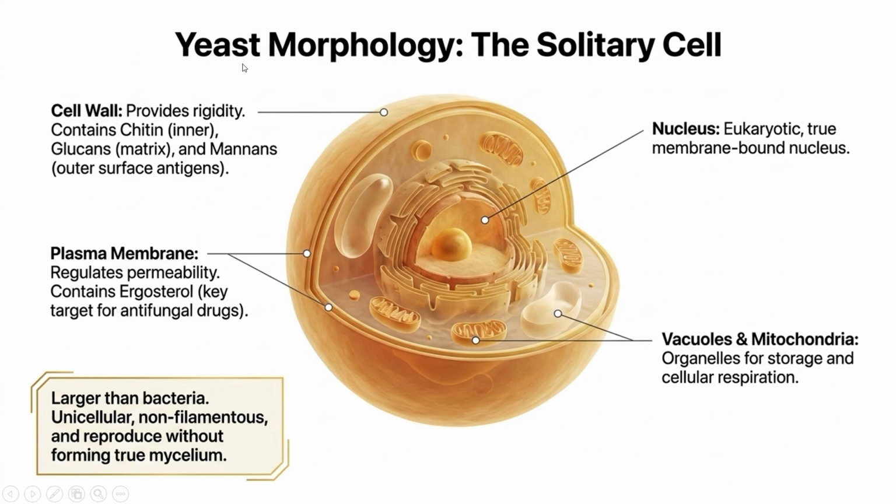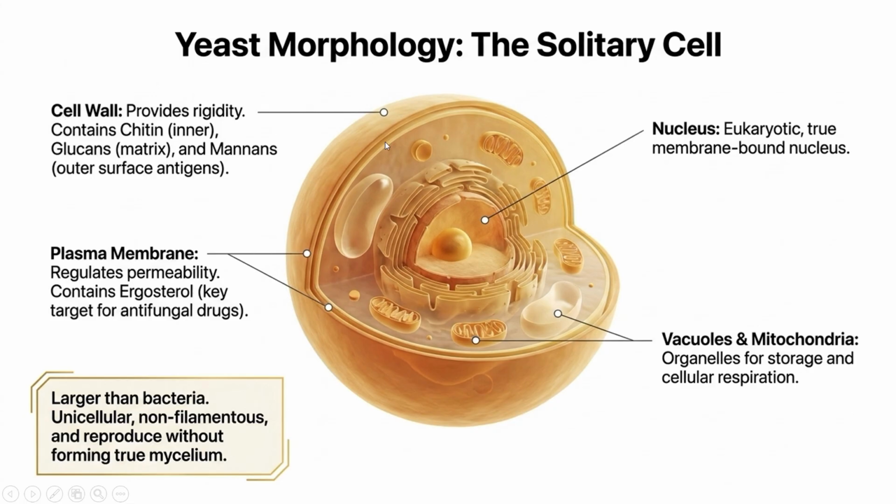Unlike molds, yeasts are unicellular fungi, and a single yeast cell is a complete organism. They are larger than bacteria but are still microscopic, so they can only be seen under a microscope. Instead of forming true mycelium, the yeast usually appears as round or oval shapes, as you can see here. Now let's look at the important parts of a yeast cell.